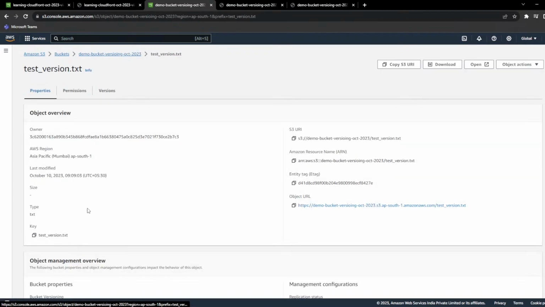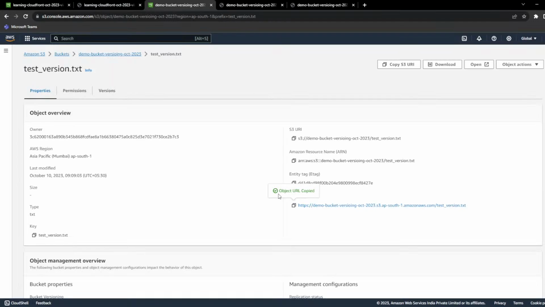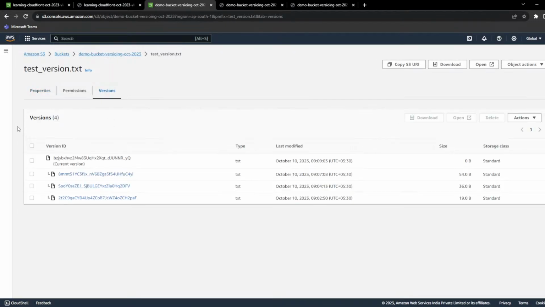Now, if you go here, check the object URL and paste it in the browser, what will happen? There is an issue. The file is corrupted, the wrong file got uploaded, and you want to roll back. You can see this is the latest file with 0 bytes. Previously it had 1 line, 2 lines, 3 lines, so the file size was increasing. Now what is the advantage of versioning? I can anytime roll back to the previous version.